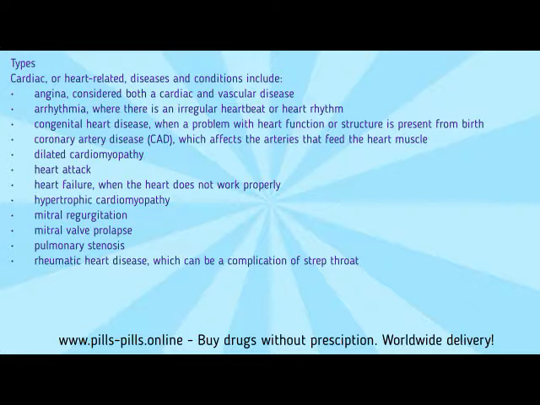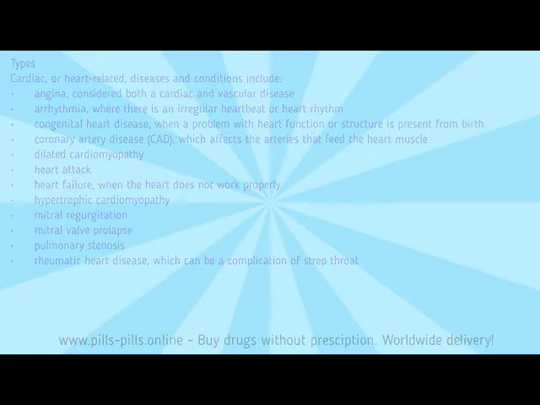Dilated cardiomyopathy. Heart attack. Heart failure, when the heart does not work properly. Hypertrophic cardiomyopathy. Mitral regurgitation. Mitral valve prolapse. Pulmonary stenosis. Rheumatic heart disease, which can be a complication of strep throat.